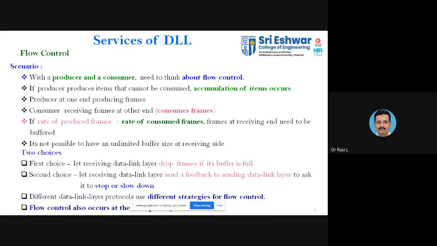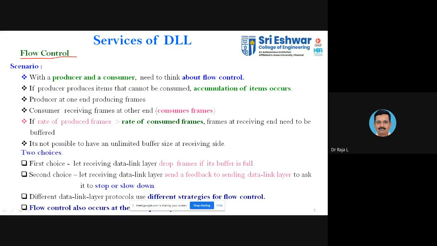Here, as I told, you have the flow control mechanisms. Control is nothing but making things right if something is beyond your limit or beyond the availability. Availability means the capacity. So when something is going beyond the capacity, you need to control it.